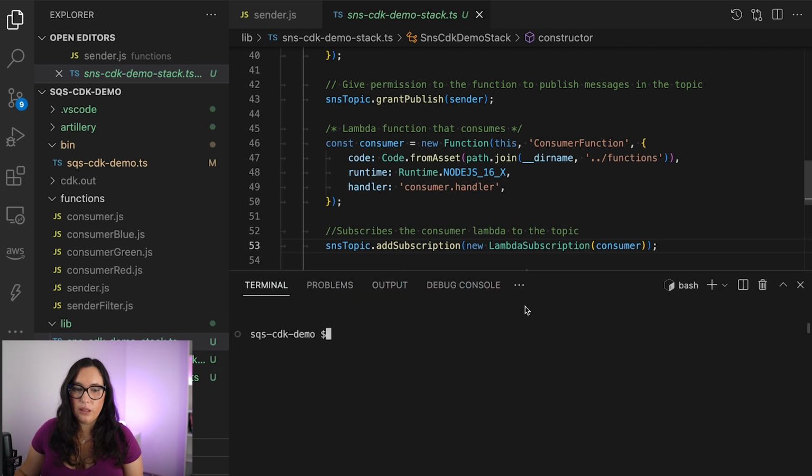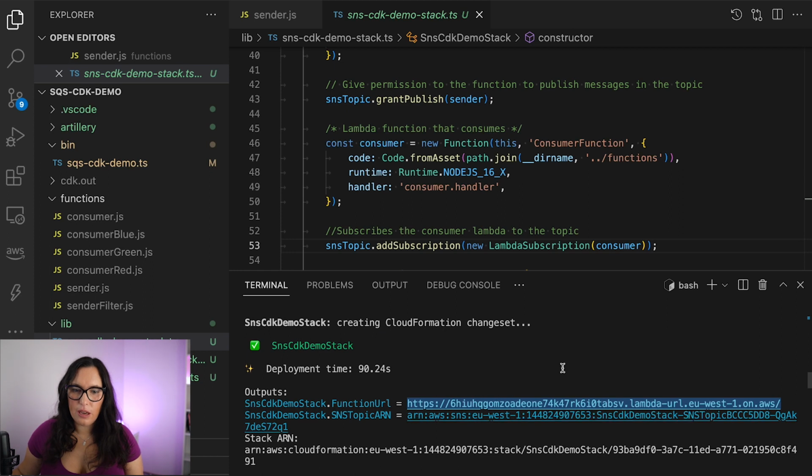So we can deploy this and check it out. CDK deploy, let's deploy them all. So we can get all the URLs, and we don't need to deploy this all the time. I have my URLs here. Let's open this app in Thunder Client.